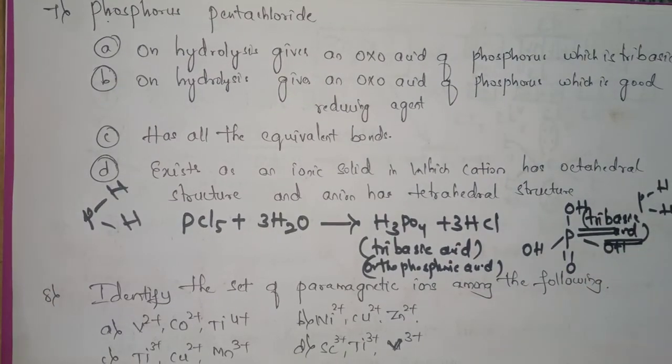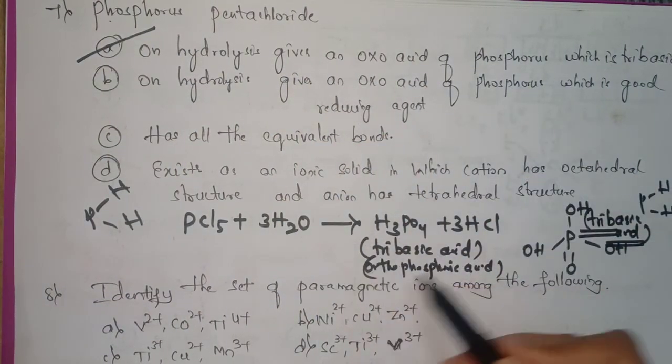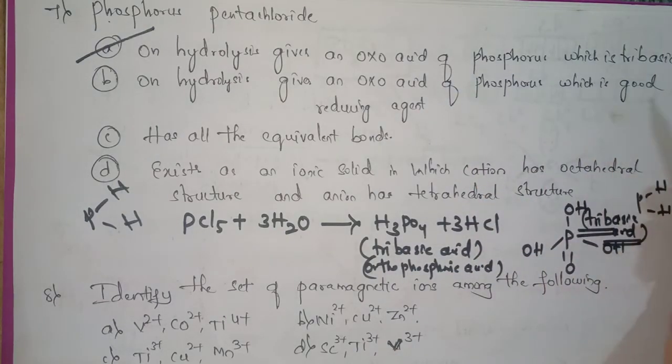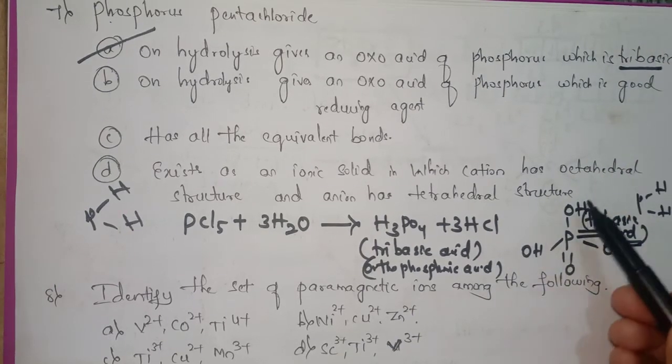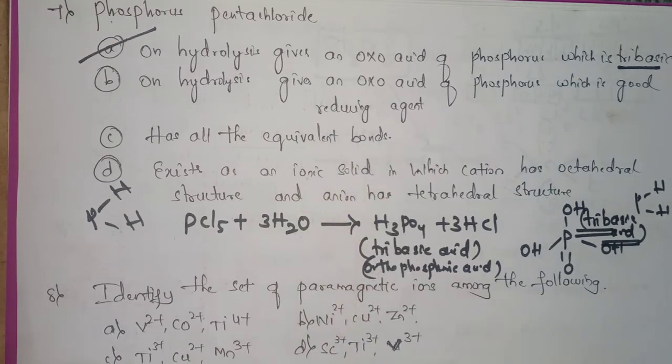So the correct answer is option A. On hydrolysis it gives an oxo acid, that is orthophosphoric acid of phosphorus, which is tribasic. Yes, it is a tribasic acid. Just remember that 3 OH groups are present. So it is a tribasic acid. So here option A is the correct one.